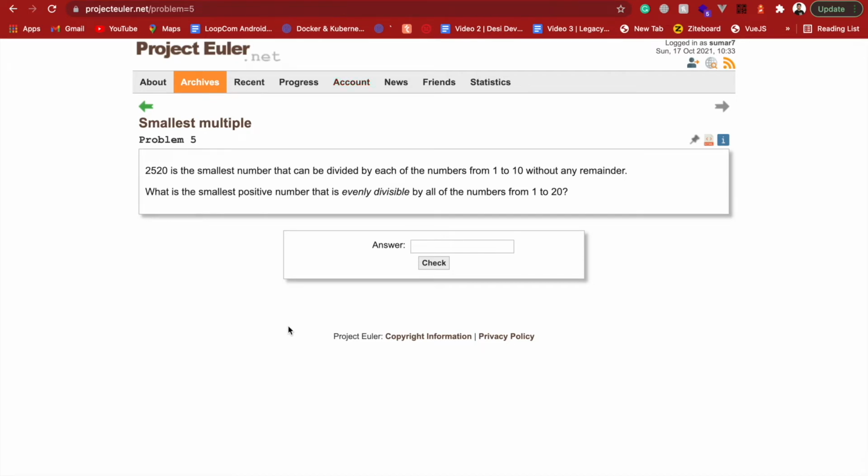This is problem number 5. It says: 2520 is the smallest number that can be divided by each of the numbers from 1 to 10 without any remainder. So, what is the smallest positive number that is evenly divisible by all numbers from 1 to 20?